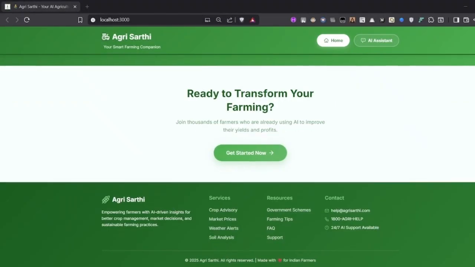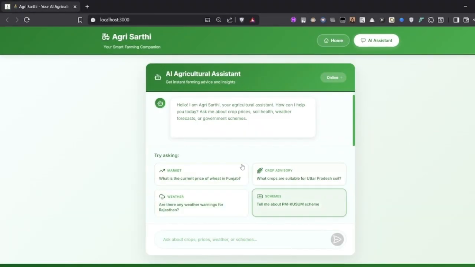This is a web version of our application. It's pretty sleek. Now let's go over our system and help our farmers. Obviously there can be a lot of questions, so we have some questions that they may ask. For example, what is the current price of wheat in Punjab? The user wants to know, and asks this question.